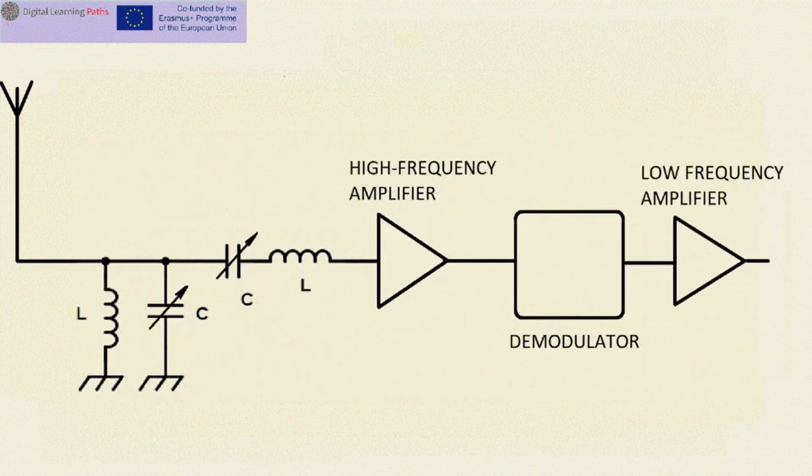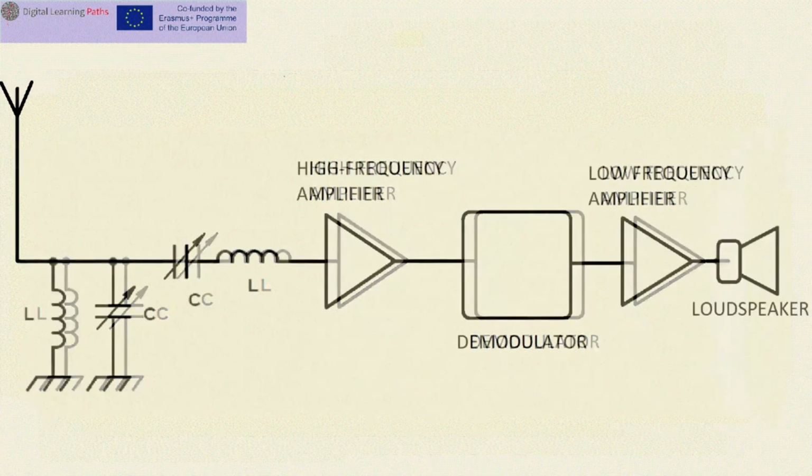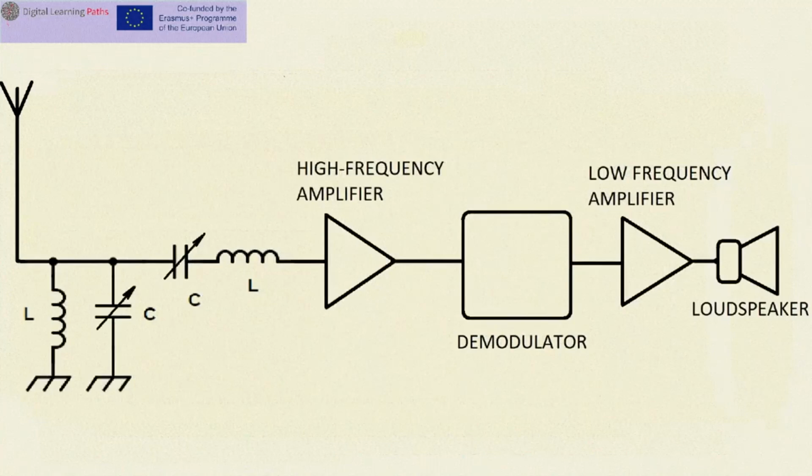After the demodulation process, on the receiver side, an electrical sound signal is obtained. This signal is amplified by means of a low-frequency amplifier. And the amplified signal is then fed to the loudspeaker, which, in contrast to the microphone, converts the electrical signal into sound.